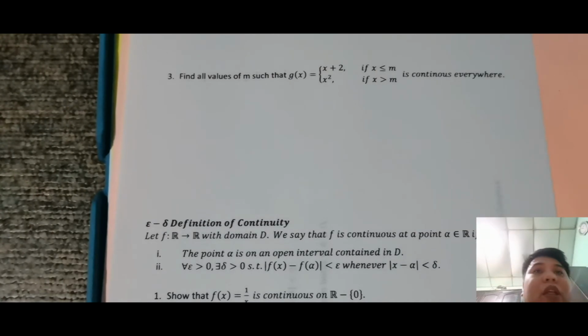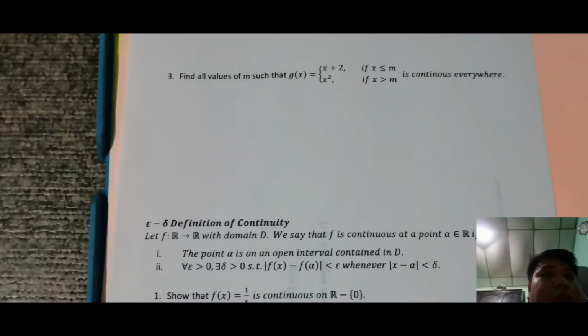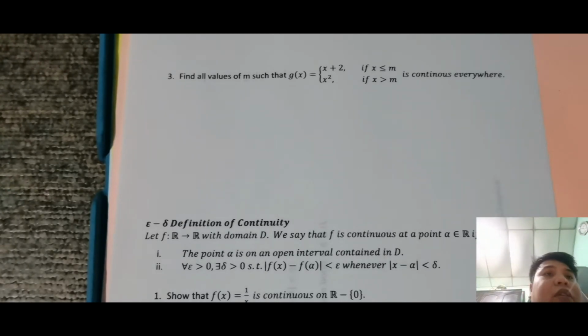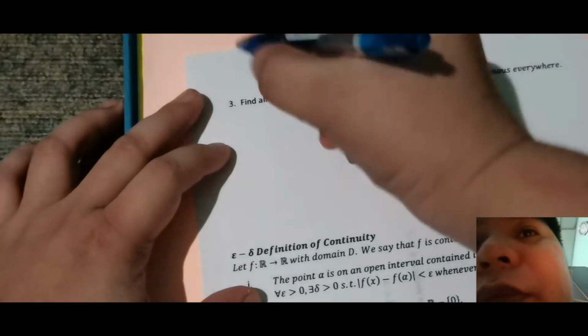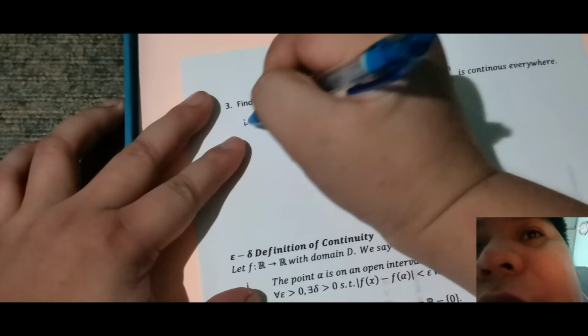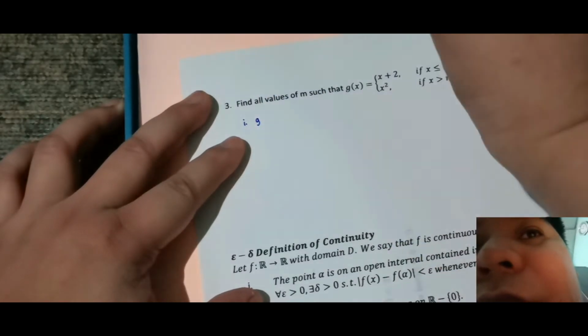Okay, so let's have number 3. Sabi niya number 3, find all values of m such that g of x is equal to x plus 2 whenever x is less than or equal to m, and x squared if x is greater than m is continuous everywhere. So, mamaya malalaman ano ba ibig sabihin ng everywhere na yan. Okay, so for the meantime, hanapin natin yung value ng m. So, using yung continuity at a point. Okay, so una, generate natin ulit si test 1. So, test 1, g of m.